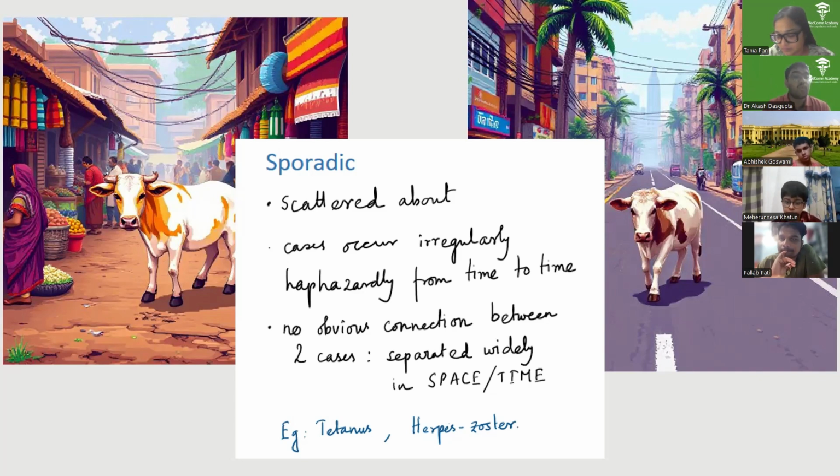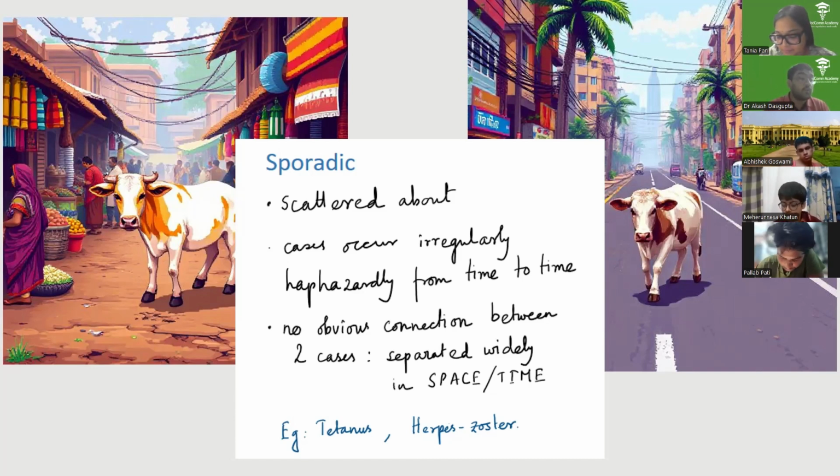Okay. And one is there in the marketplace, the other is there on the road. Is there any relation between these two cows? No. So scattered about cases without any apparent relation between them by place or time.